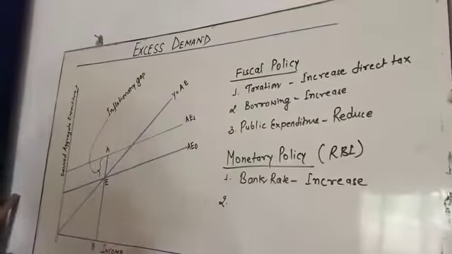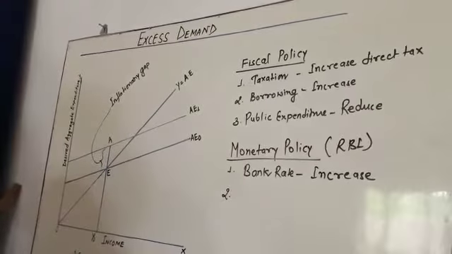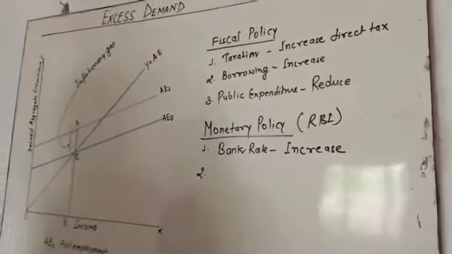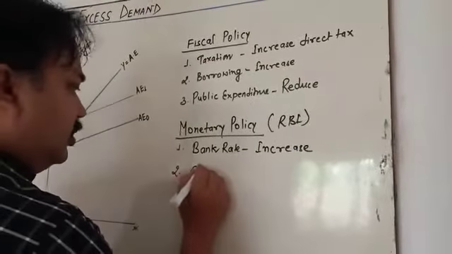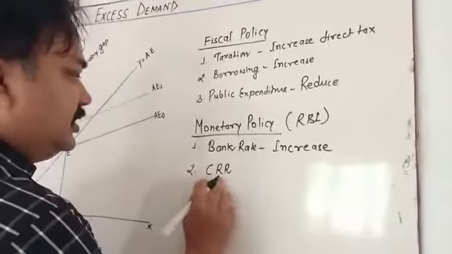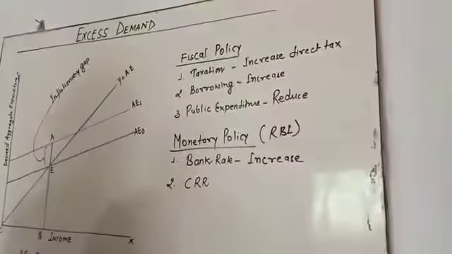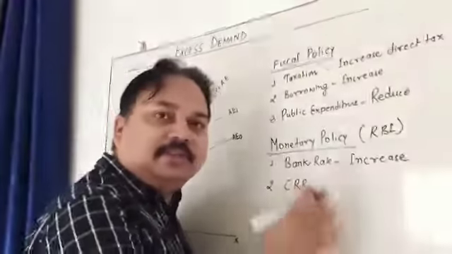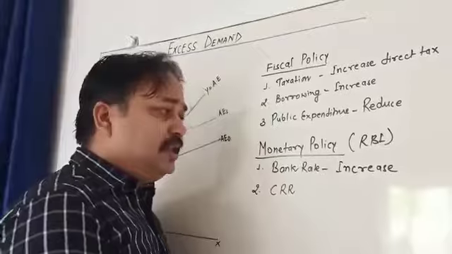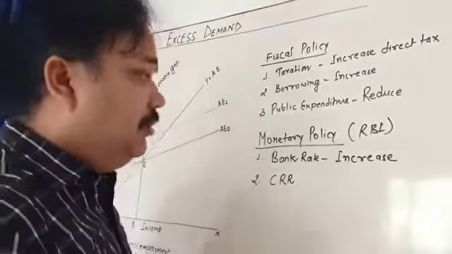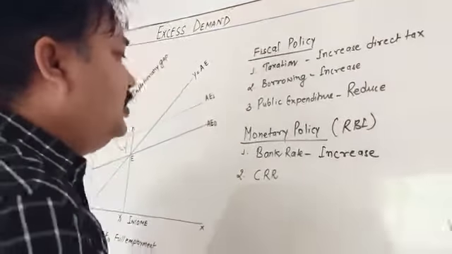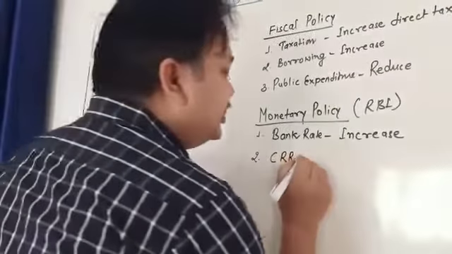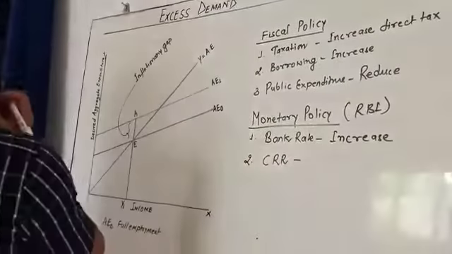Come to the second point, that is the CRR, or you can say open market operations and CRR. What is the CRR? Cash reserve ratio. Every commercial bank keeps a certain part of its amount with the reserve bank, you can say the central bank. So this time the central bank, or RBI, is going to increase the CRR. Why?